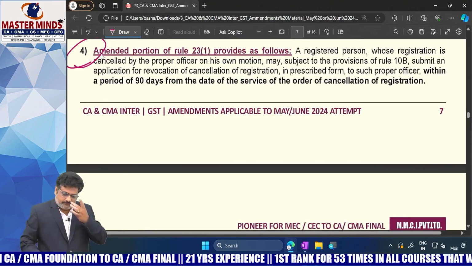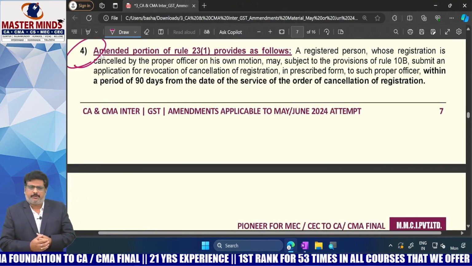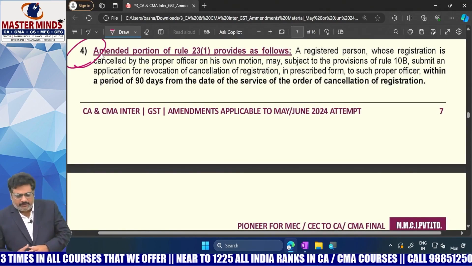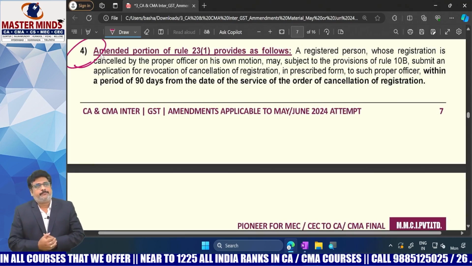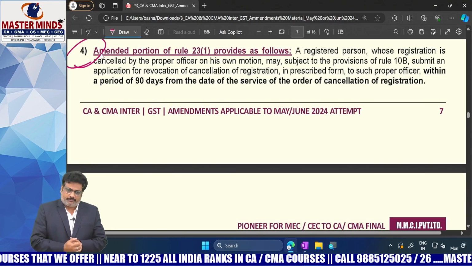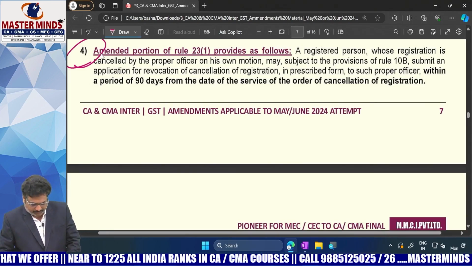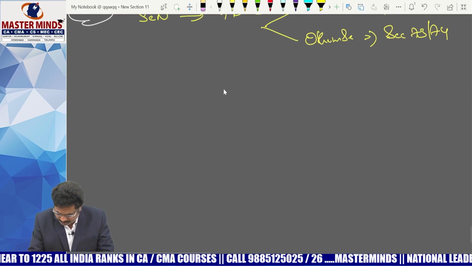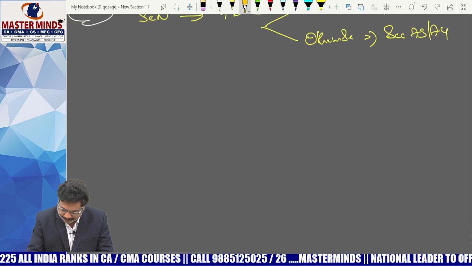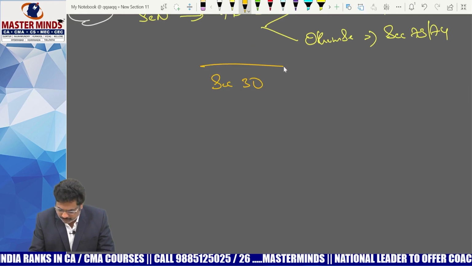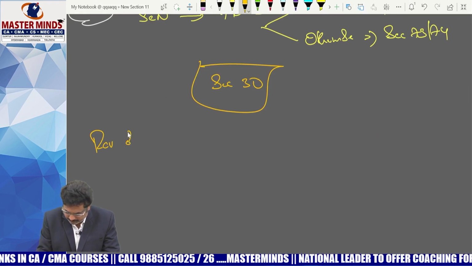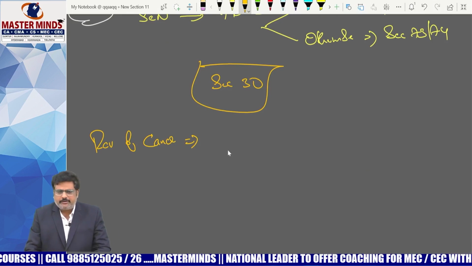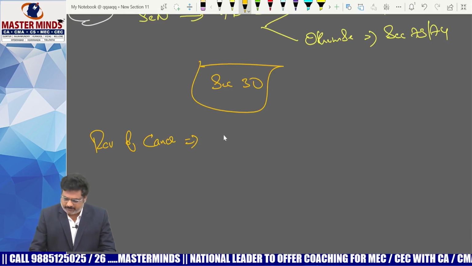And after completion of that one, now the fourth point will be, third point we just completed. The fourth point will be simple, ma, with respect to revocation. So with respect to revocation, what is the position, ma? Previously, if you observe with respect to revocation, that means section 30, revocation of cancellation. Initially, what is the time limit for the application, ma?